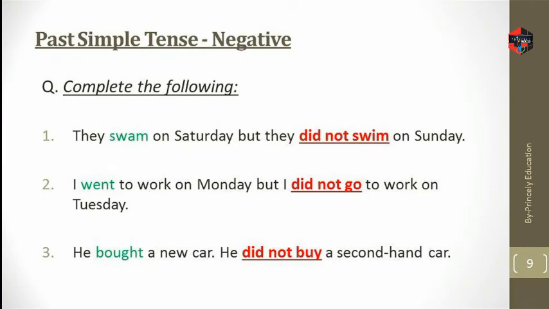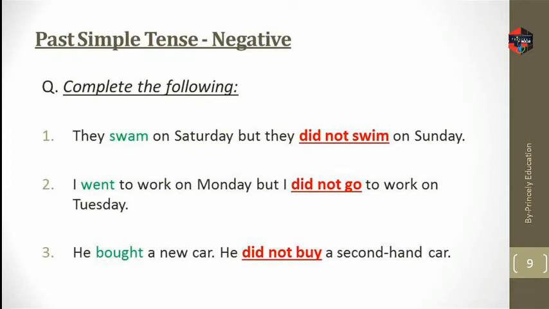Here are a few examples for better understanding. Complete the following. They swam on Saturday, but they did not swim on Sunday. So swam is given in past form. Its base form will be swim. So did not swim.